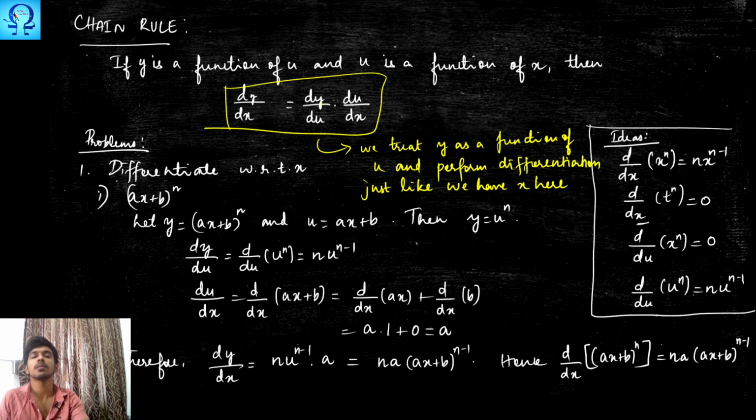If you have x in the place of u, what is expected to happen? We do that, and in the place of x we write u, right? That is what is done in this place.